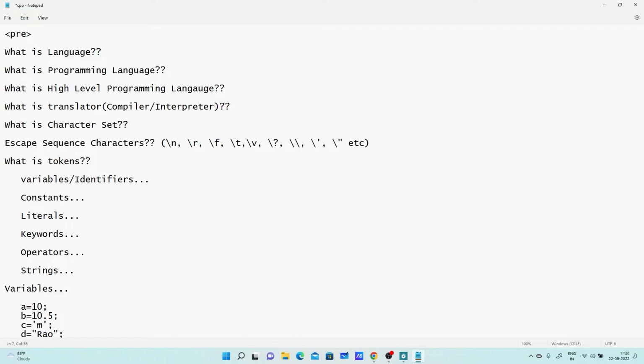Right now this is a laptop, and this laptop or computer understands only two things. Why? Because it consists of hardware devices, and hardware understands only two things: one is 1 and the second is 0. 1 and 0 are the bits, binary digits you can say. So only these two numbers are understood by the computer, right? Whatever program we are writing in high level language is not understood by the computer. So one has to translate that program to machine understandable form. For that purpose we require a translator.